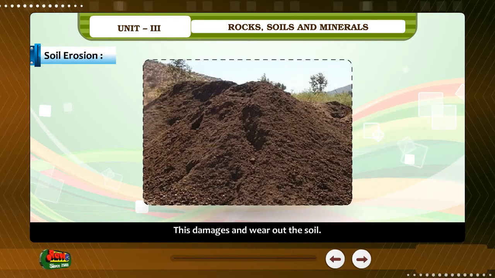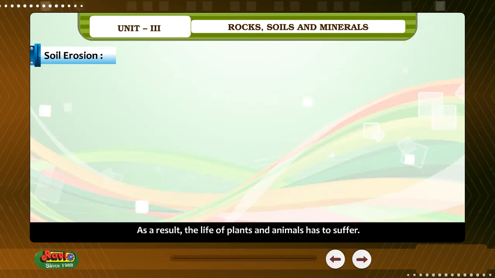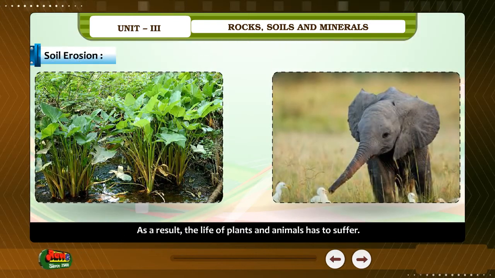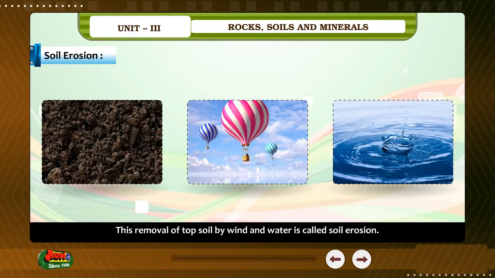This damages and wears out the soil, so the delicate balance between the topsoil and subsoil is disturbed. As a result, the life of plants and animals has to suffer. This removal of topsoil by wind and water is called soil erosion.